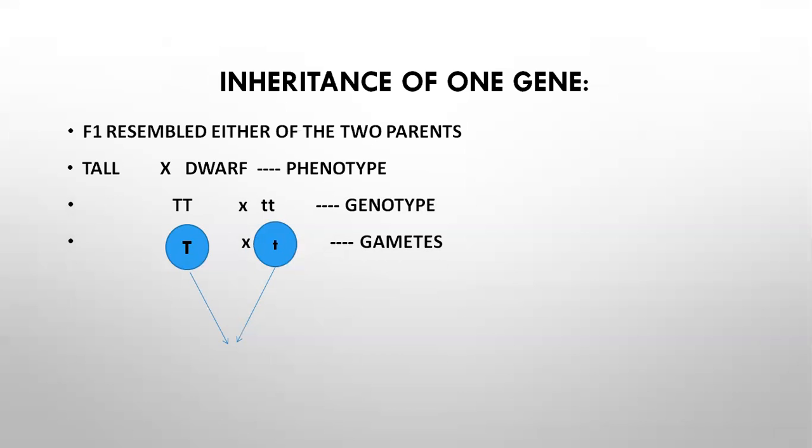And the first generation obtained is capital T small t, the F1 generation. F1 generation means filial generation, so the first hybrid generation. It is also called heterozygous tall. Hetero means different. So here different gametes are obtained, capital T and small t.